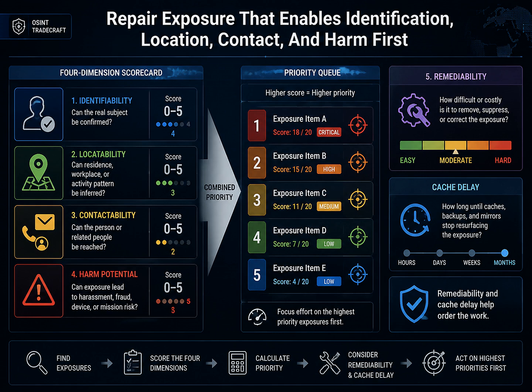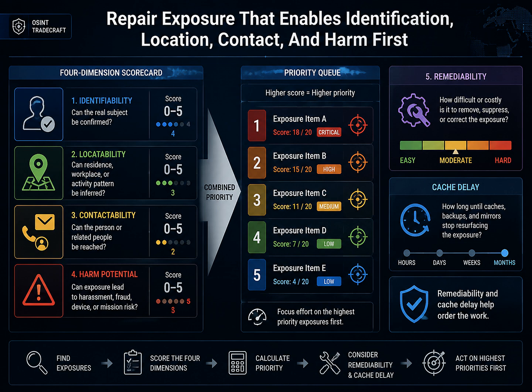More results do not always mean more risk, and one result can be enough to matter. An old hobby post may be easy to find and have little harmful value. A single public resume containing a private phone number, exact workplace, and personal email deserves attention even if it is the only result. Ask 4 questions.